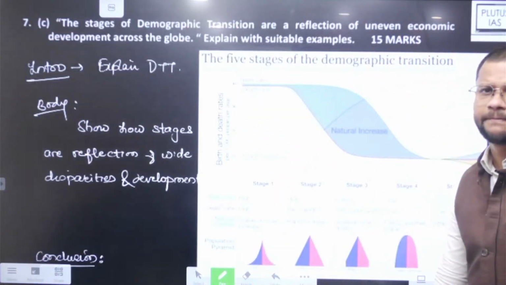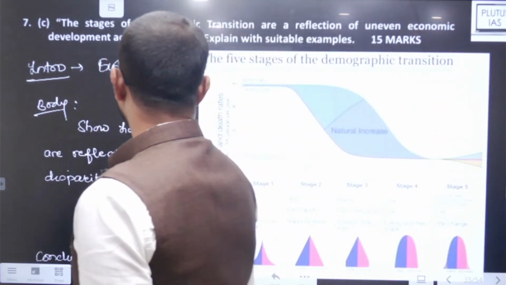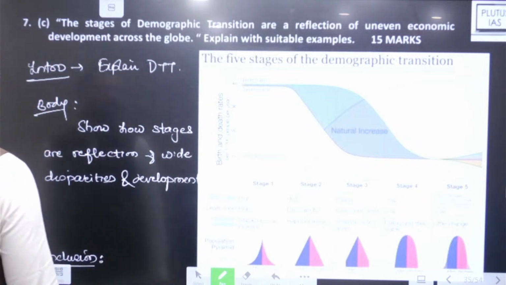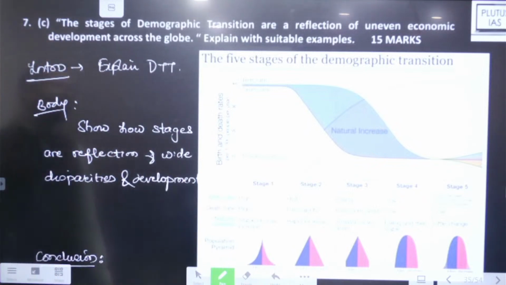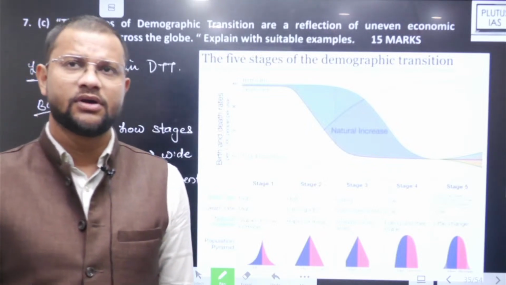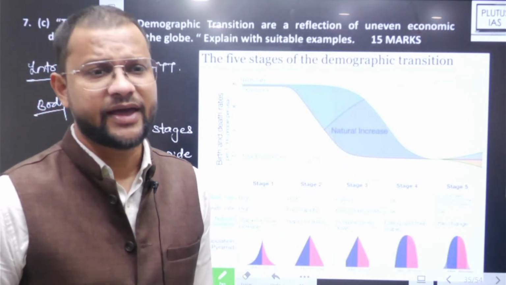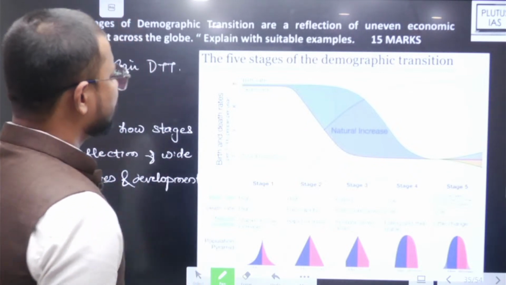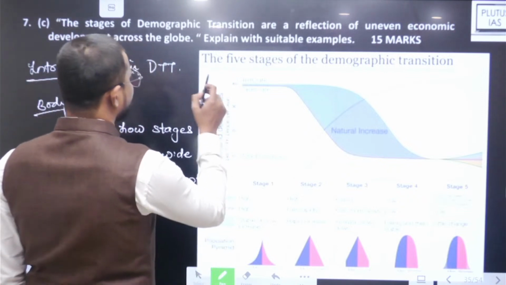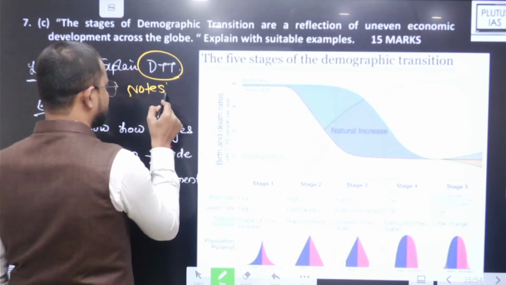Then, the stages of demographic transition are a reflection of uneven economic development across the globe. अब for this matter you must be aware about कि demographic transition क्या है, right? अब demographic transition मतलब इसमें simply बताया कि this theory is given by Notestein and Stamp.